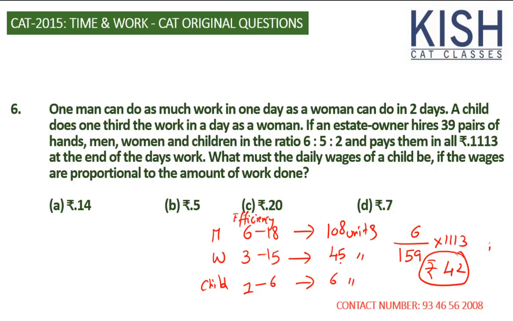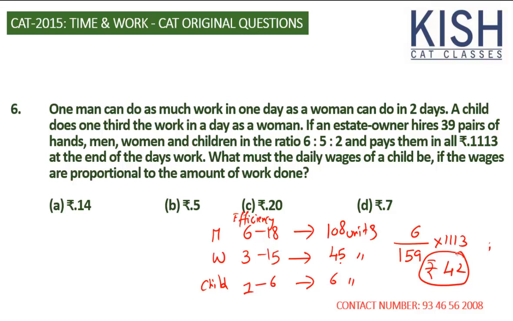However, we need efficiency, and we need the number of people working. Once we know the efficiency of individual persons and we know how many men, women, and children are working, then we can distribute the amount in the same ratio as the number of units finished by men, women, and children. Once we know, then we can redistribute.